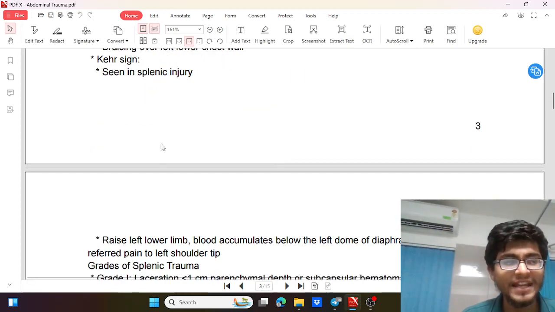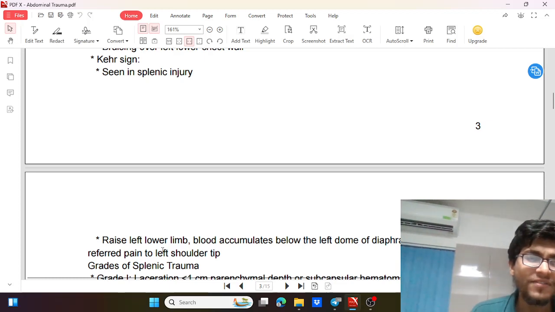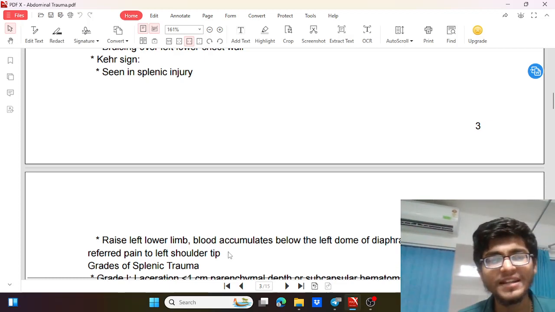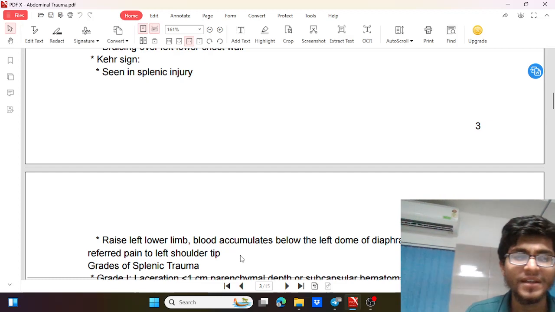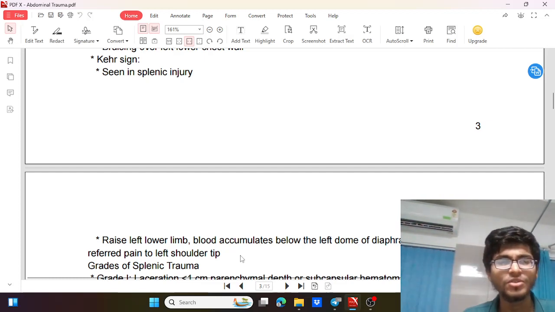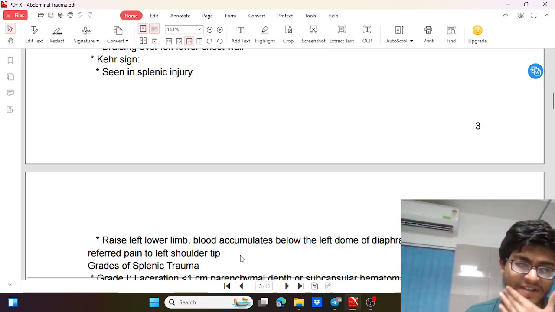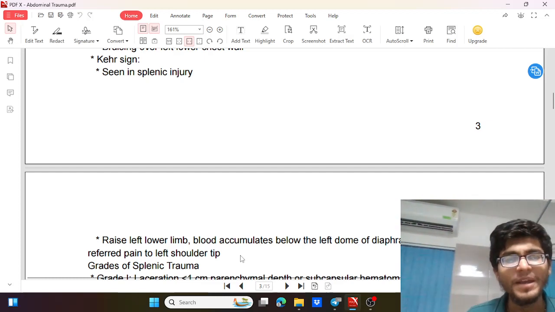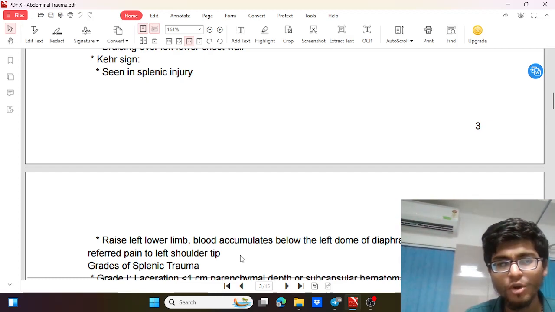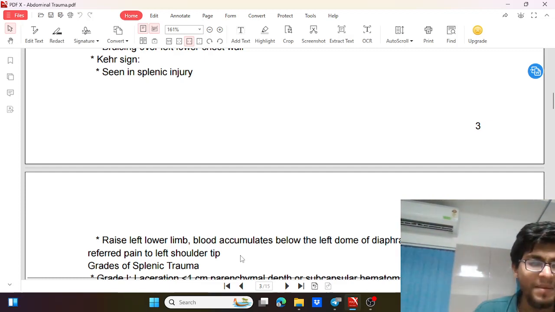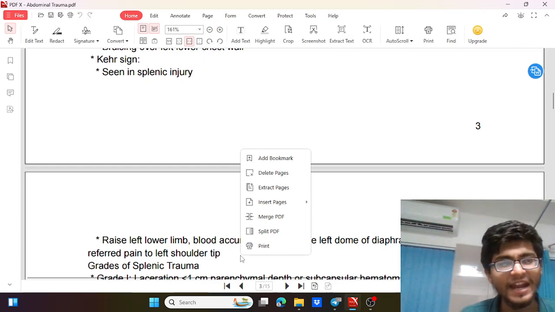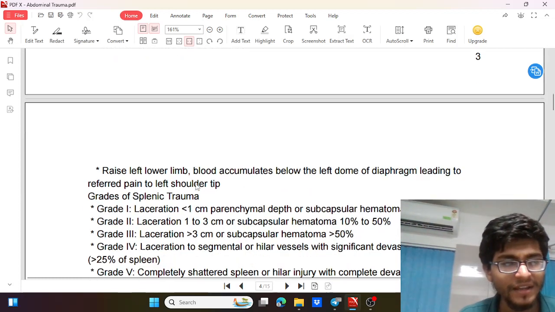Also we see Kehr sign. If we raise the left lower limb, blood accumulates in the left dome of the diaphragm, which causes referred pain to the left shoulder tip. So if there is a splenic injury, when the patient's left leg is elevated, blood will collect in the left dome of the diaphragm and because of irritation there will be pain at the left shoulder tip. So this is Kehr sign and is positive in splenic injury.